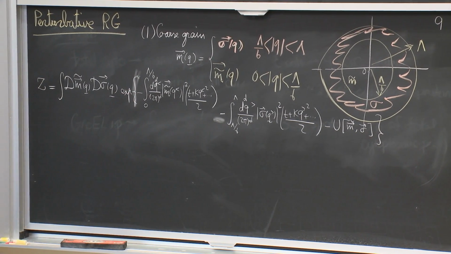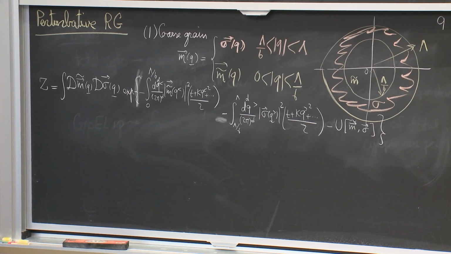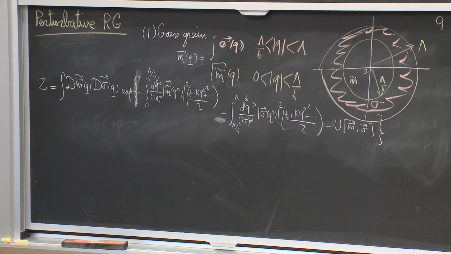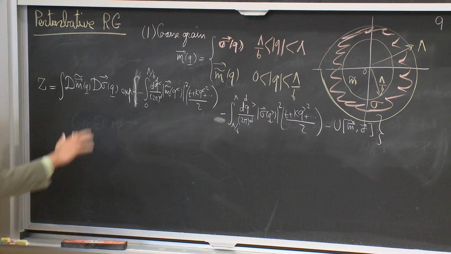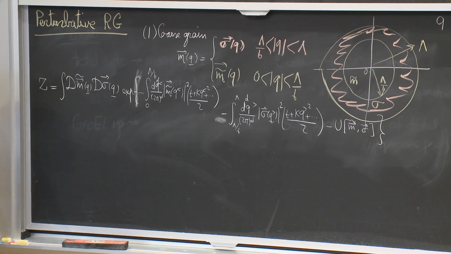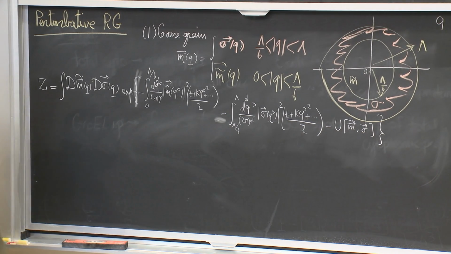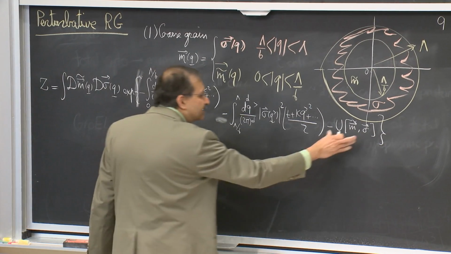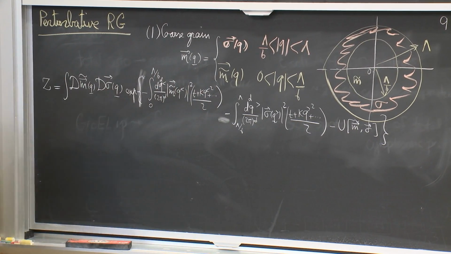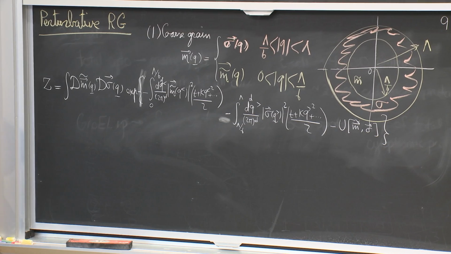Right? So I have just rewritten my partition function after subdividing it into these two classes of modes and just hiding all of the complexity in this function that mixes the two. Okay?